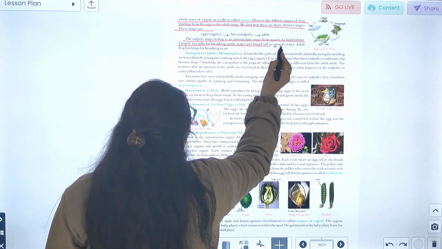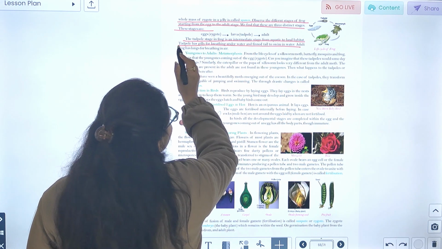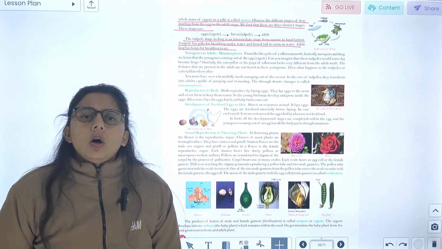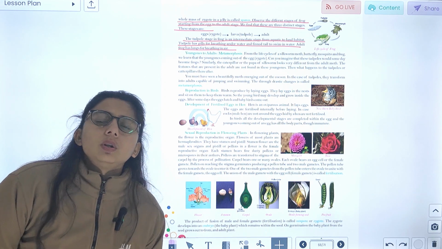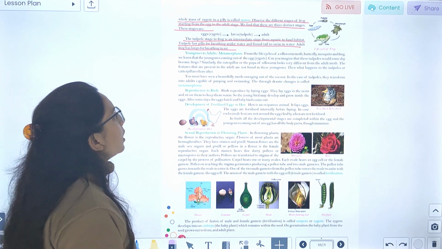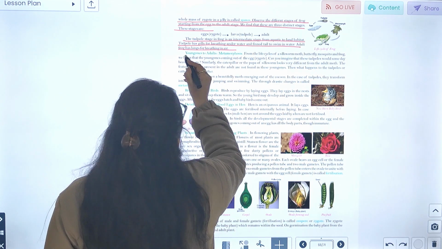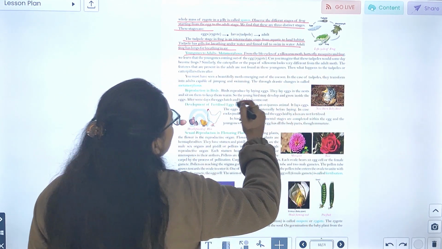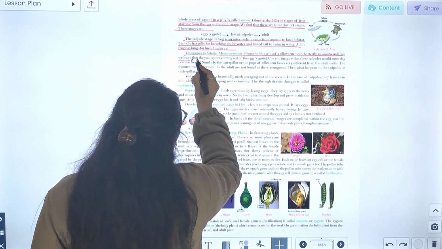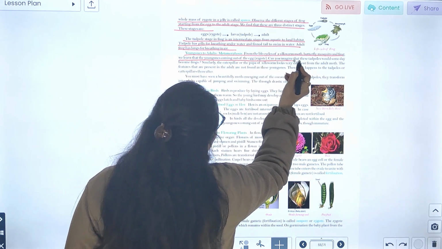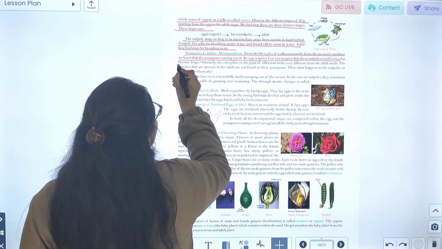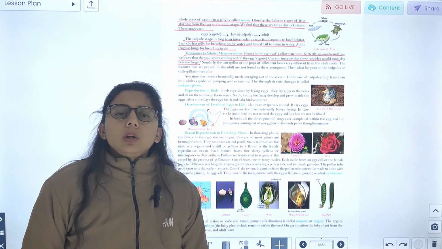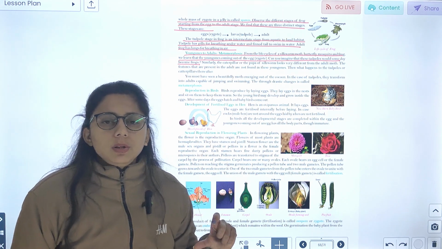The tadpole has gills for breathing underwater and a fine tail to swim in water. The adult frog has lungs for breathing in air. Young ones to adult: metamorphosis. From the life cycle of the silkworm, moth, butterfly, mosquito and frog, we have learned that young ones come out of the egg. Can you imagine that these tadpoles would someday become frogs? The tadpoles come out of the egg, and after some time they become frogs.